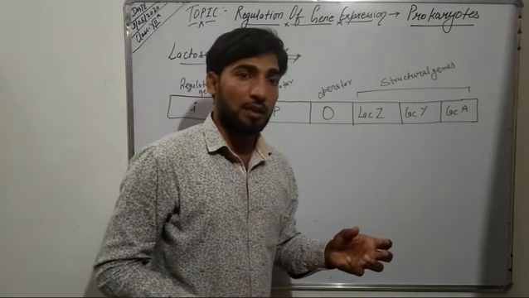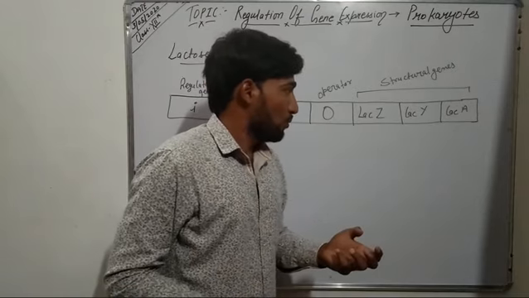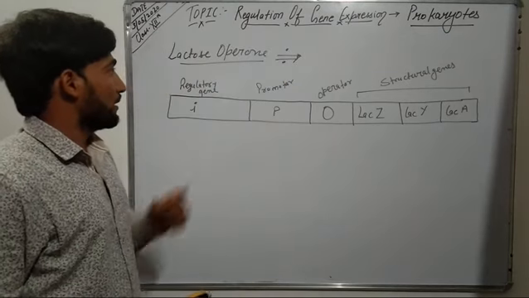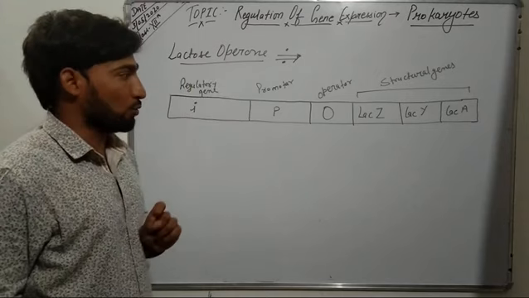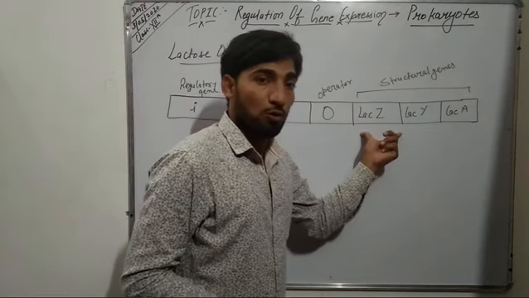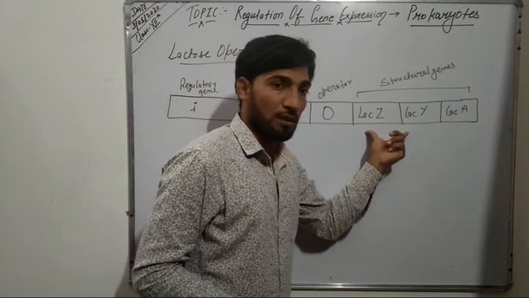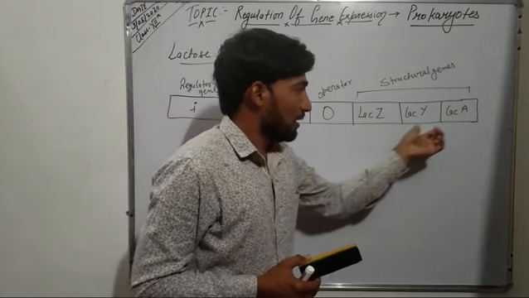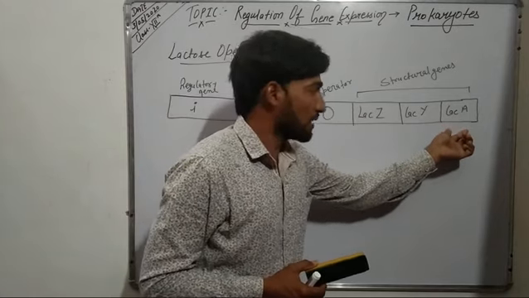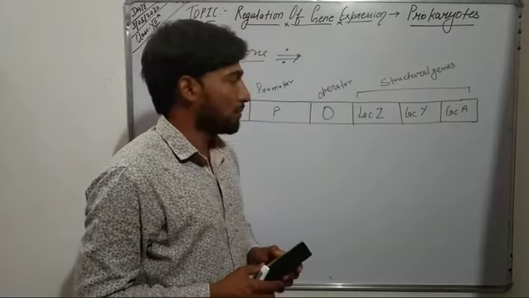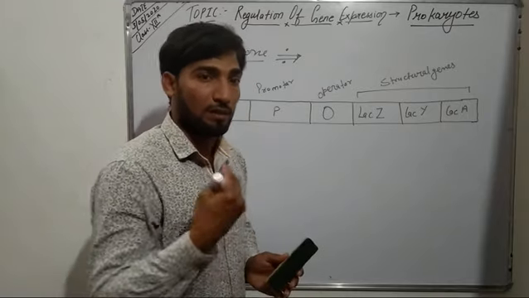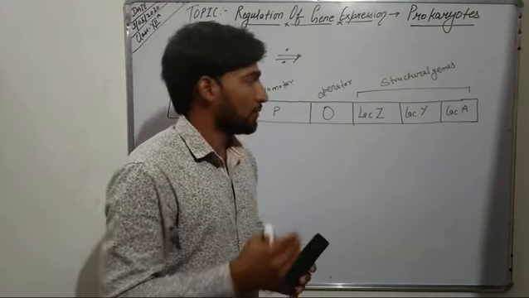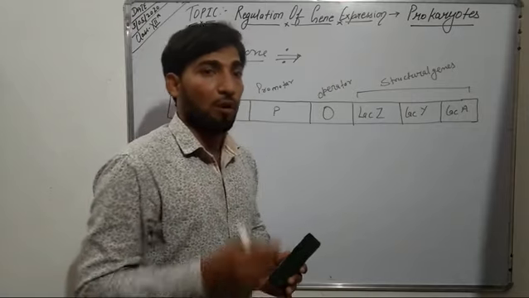This mRNA later gets translated into 3 different enzymes, which are required for the metabolism of lactose.